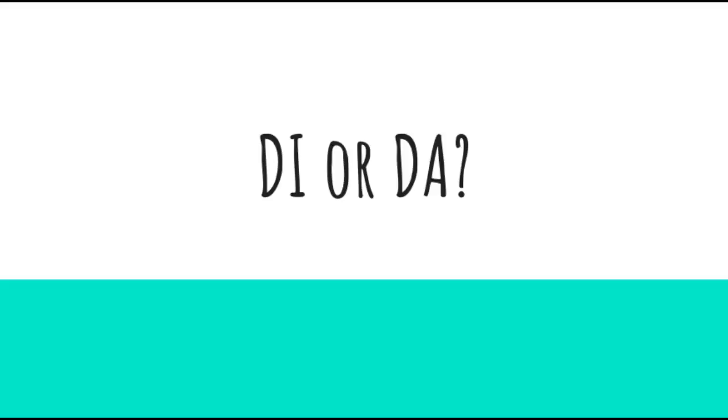This is the short video tutorial to see how to differentiate the meaning of di and da. So these are two prepositions, simple prepositions in Italian. And what's the difference? Because we already encountered both in two sentences that are quite similar. For example, we have the sentence Io sono di Trieste and Io vengo da Trieste. And it seems pretty similar.